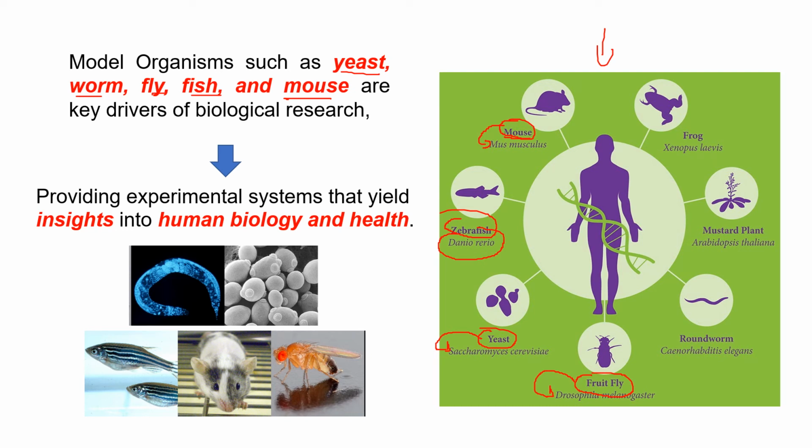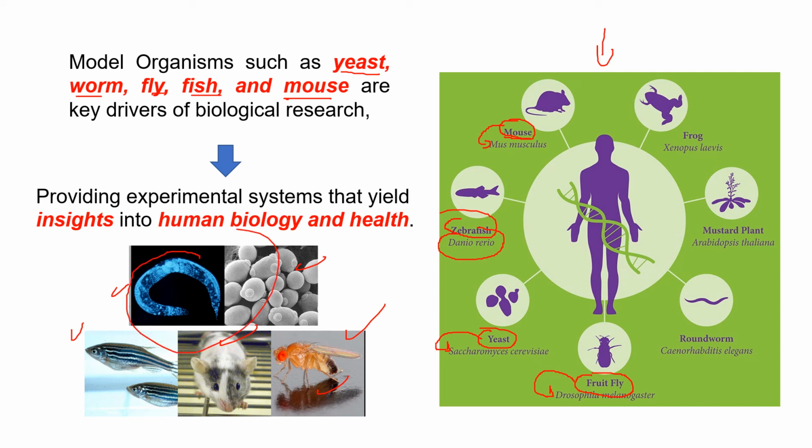And they are good to study because they provide experimental systems that yield insight into human biology and health. Because, as we say, they can breed fast. They are small, so you can have them in the lab, and they have been studied in a lot of detail. So for example, we have the genome, all the genes of the fruit flies. They have been sequenced, of all these organisms. We can also sequence all the proteins. We know all the proteins that they have. And now they are starting to study how they interact, for example, in fruit flies, and also in these worms that are called C. elegans.